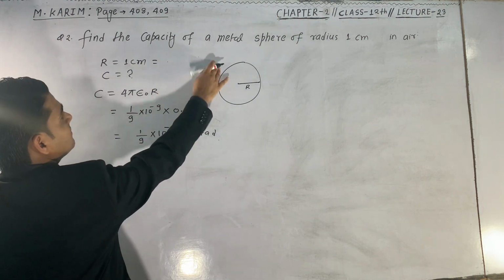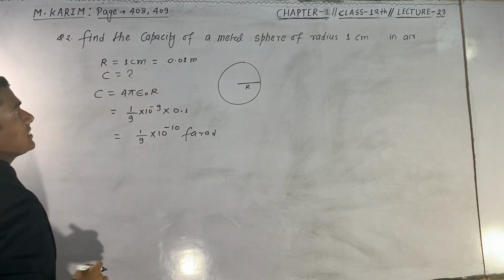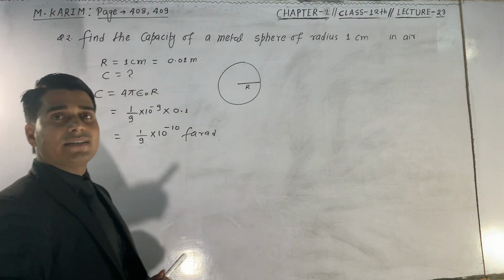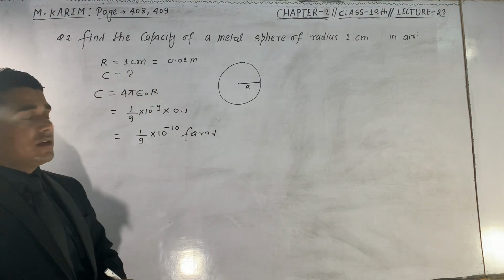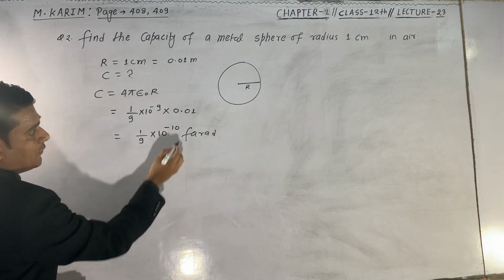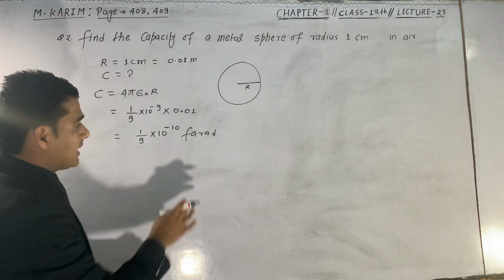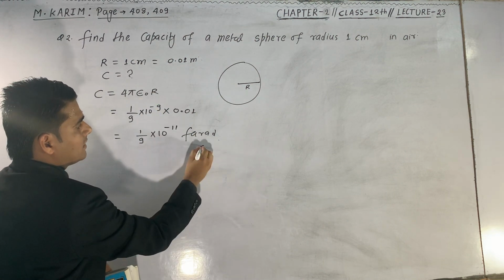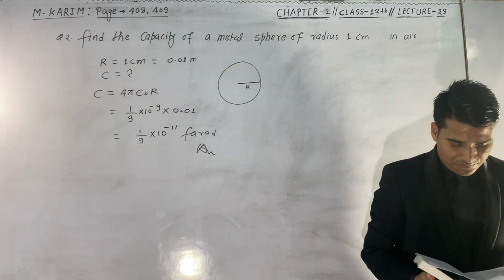Sorry, here it should be 0.01 meter, because this is centimeter, and if we divide 1 by 100 we get 0.01 meter. So here will be 0.01 meter, and the power will be 9 to 11. This is your answer. Okay, this was question number 2.